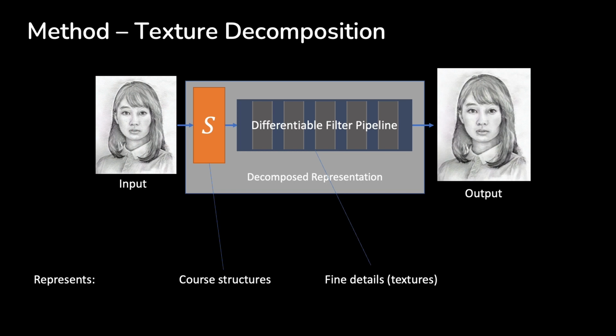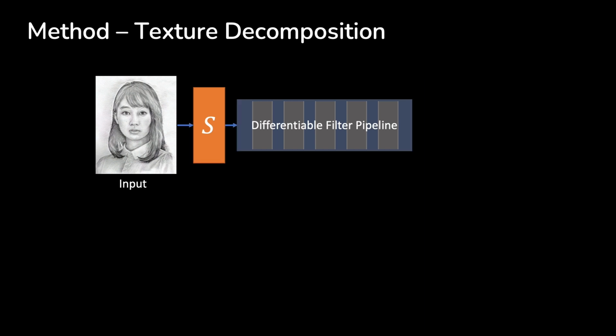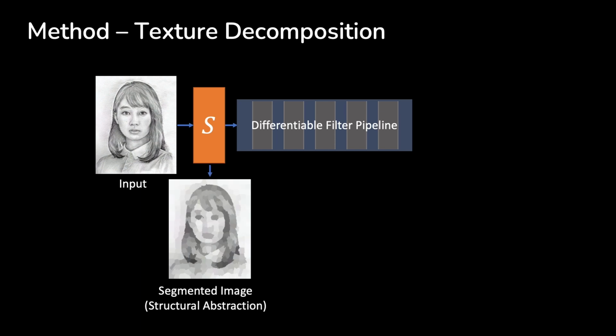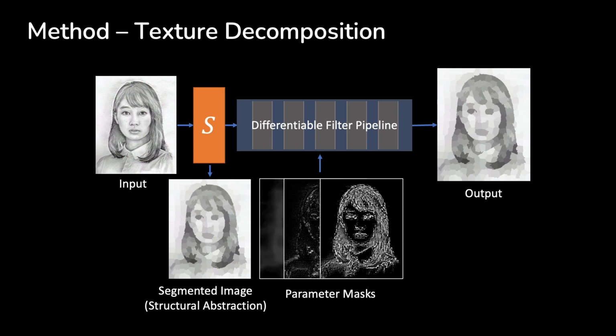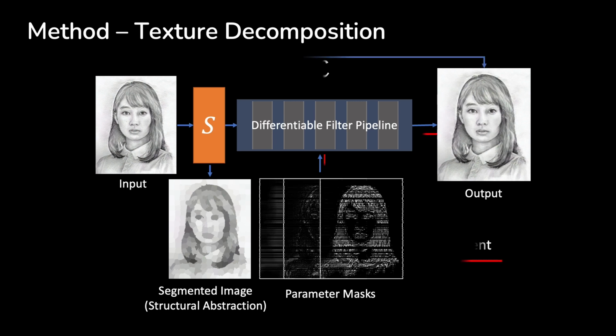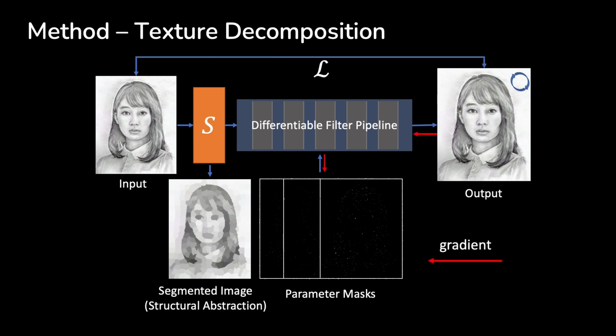To this end, we propose a two-stage pipeline consisting of a segmentation stage, S, and a pipeline of differentiable image filters to represent the image details. The first stage renders an abstracted variant of the input, for example using a segmentation method such as SLIC. The second stage represents the image details lost in the first stage. Here so-called parameter masks control specific artistic control variables, for example contours, local contrast, and others. To obtain these parameter masks, the output of the filter pipeline is optimized to resemble the input and the gradient of the loss is backpropagated to the masks.